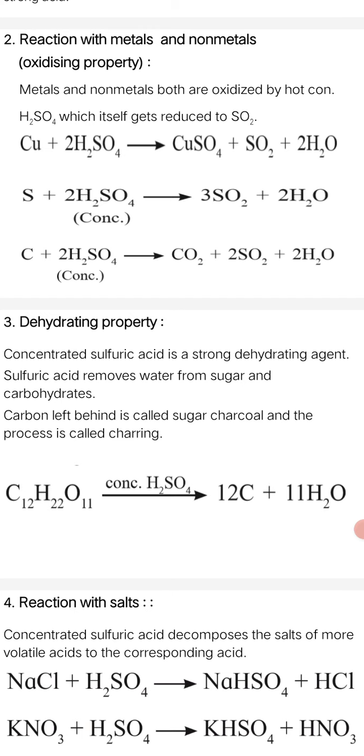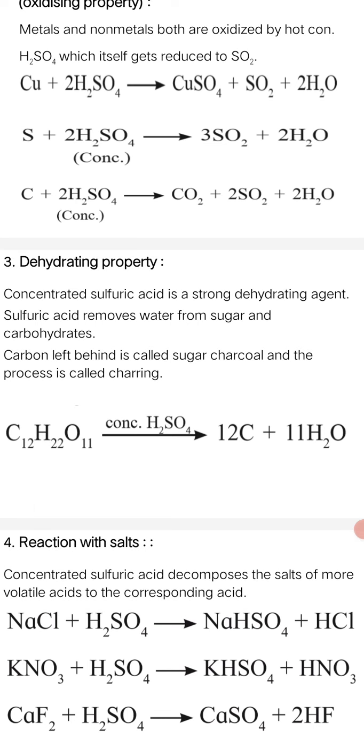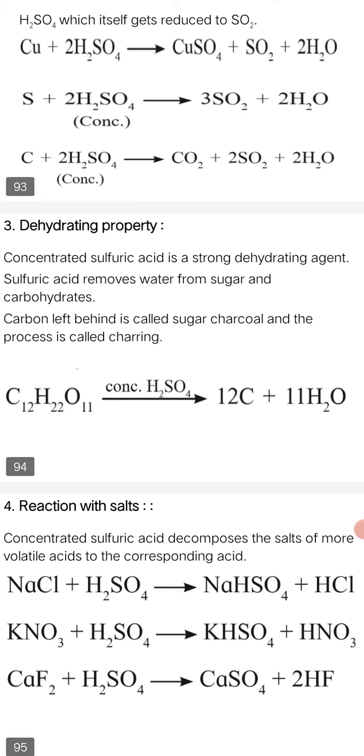You know dehydration means loss of water molecules. Concentrated sulfuric acid is a strong dehydrating agent. Sulfuric acid removes water molecules from sugar as well as carbohydrates. Sugar can be charred, meaning it can be converted directly into carbon. That's why the carbon left behind is called sugar charcoal, and the process is called the charring process. It's very dangerous, but you can perform it safely in big vessels.